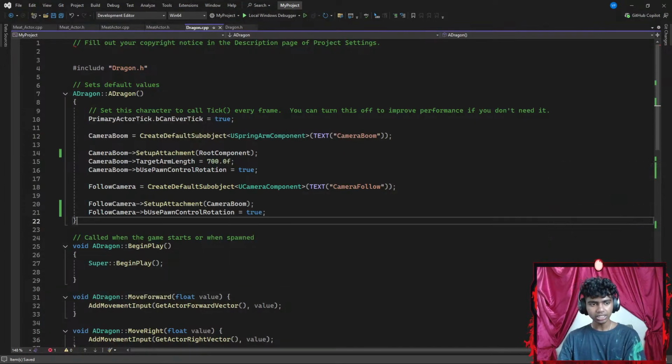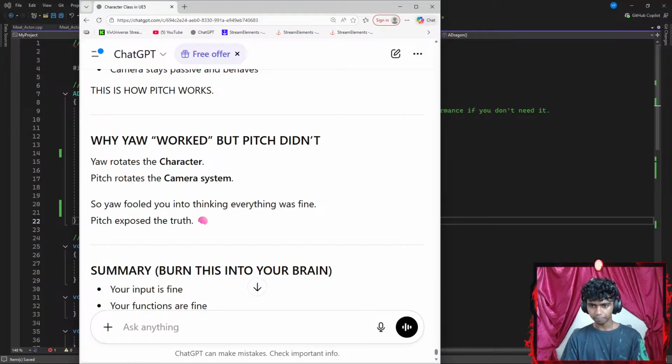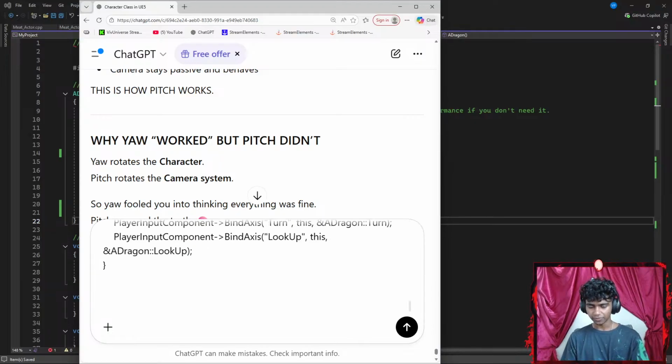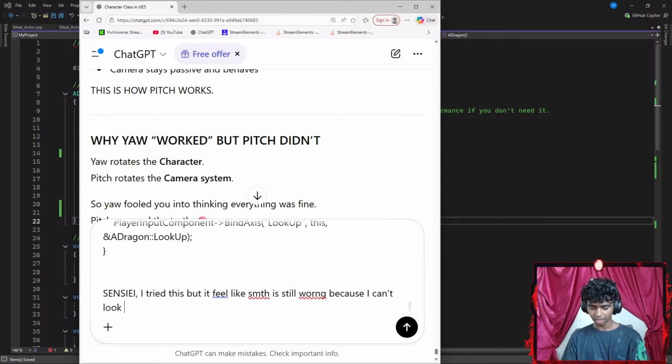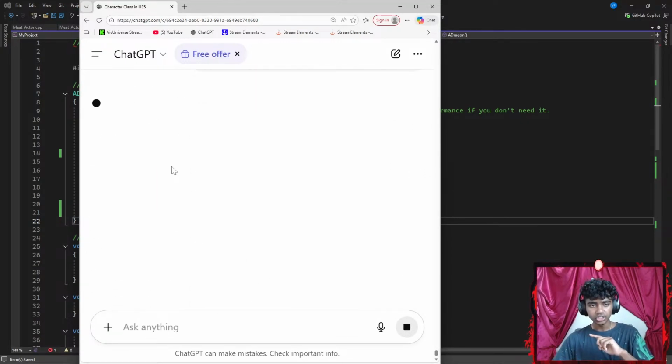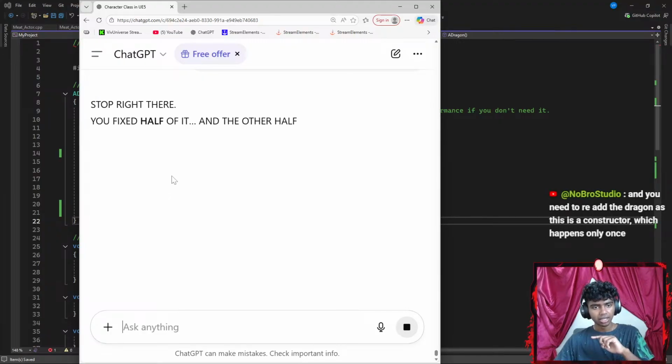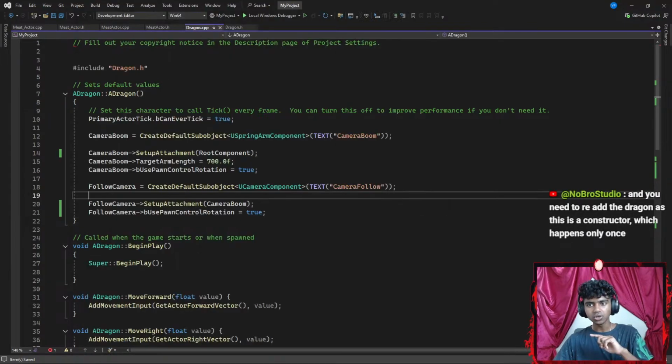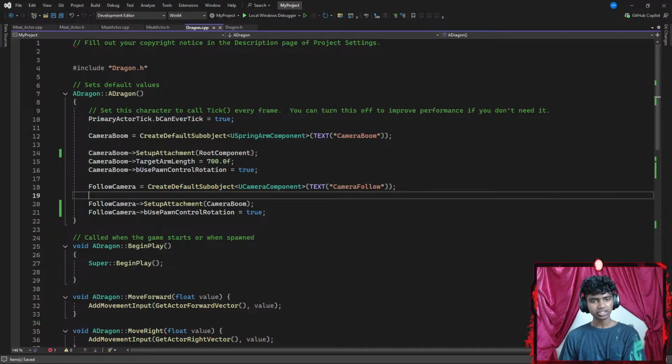Okay, so that is root component. Let's get ChatGPT up here real quick. Let's go ahead and paste this, go with Shift Enter, and say something like, I tried this, okay, but it feels like something is still wrong because I can't look up or down. Okay, let's see. You need to re-add the dragon as this in the constructor, which happens only once.